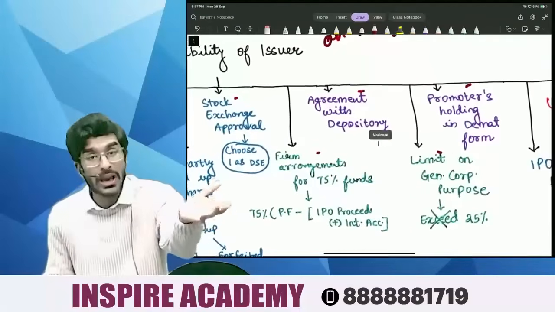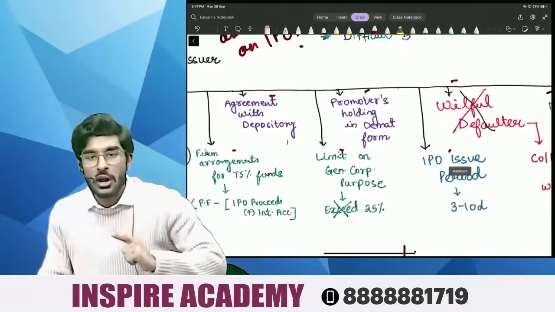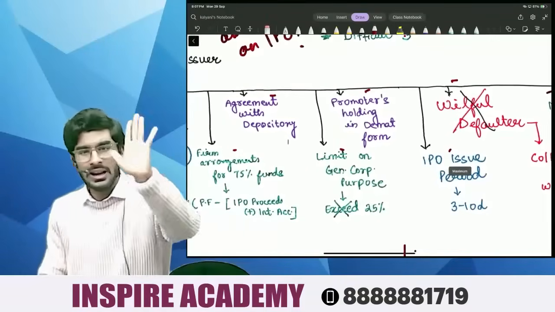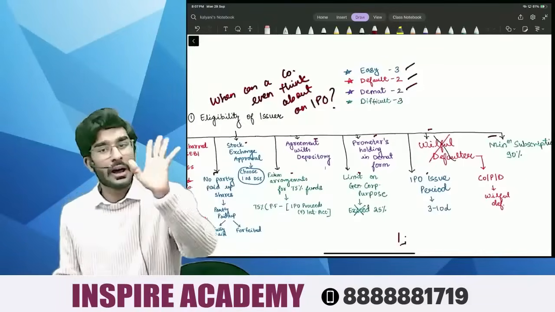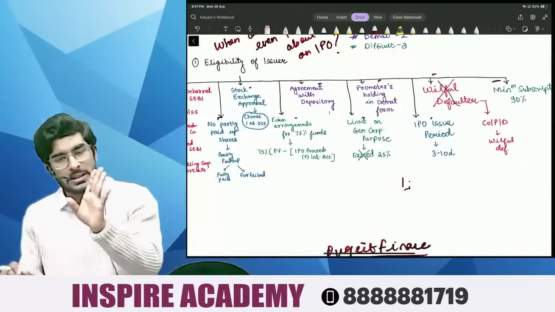It has to enter into an agreement with the depository, number 1. Number 2, promoters' shares should be held in demat form. Very simple. And next are three that are difficult. So let's understand the simple and the difficult ones.